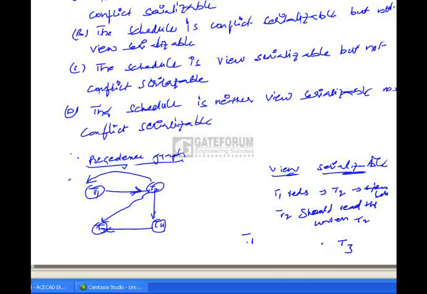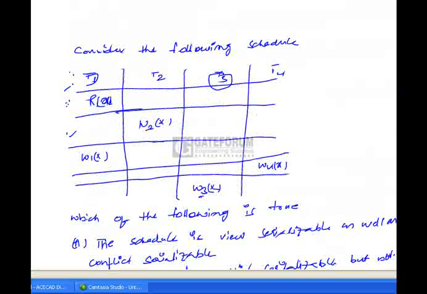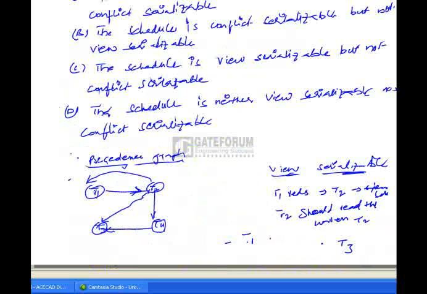If we see the given schedule, there are no other read operations except the initial read operation on X. So here one of the equivalent serial schedules is T1 followed by T2 followed by T4 followed by T3.